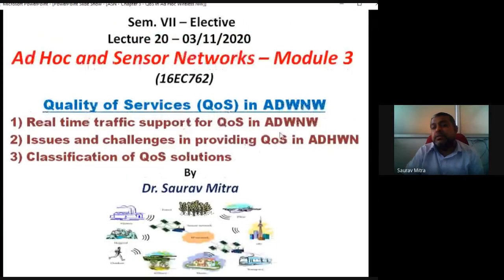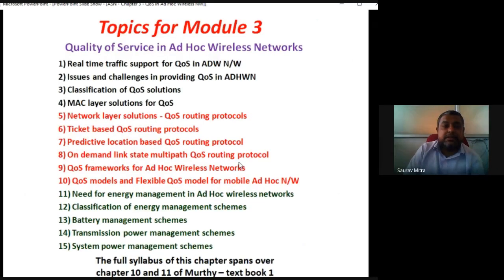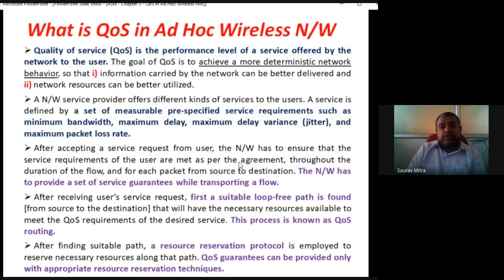There is real-time traffic support. Then what is QoS, quality of service, and issues and challenges of QoS in ad hoc wireless networks. And the last one is classification of QoS solutions. All these three topics I will try to cover in the 7 or 8 slides I have.